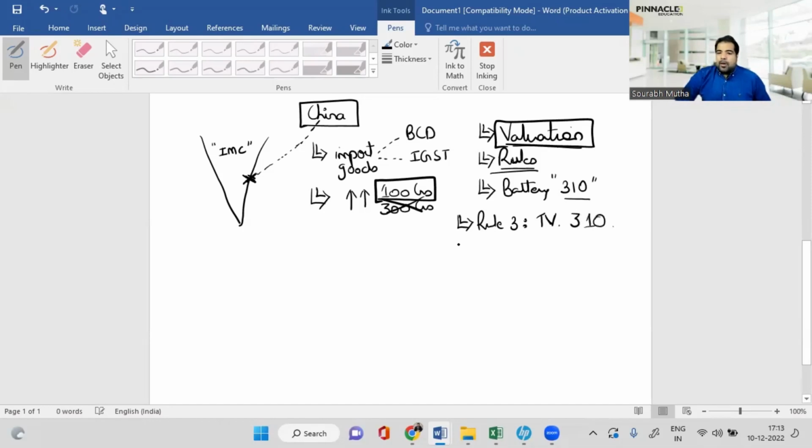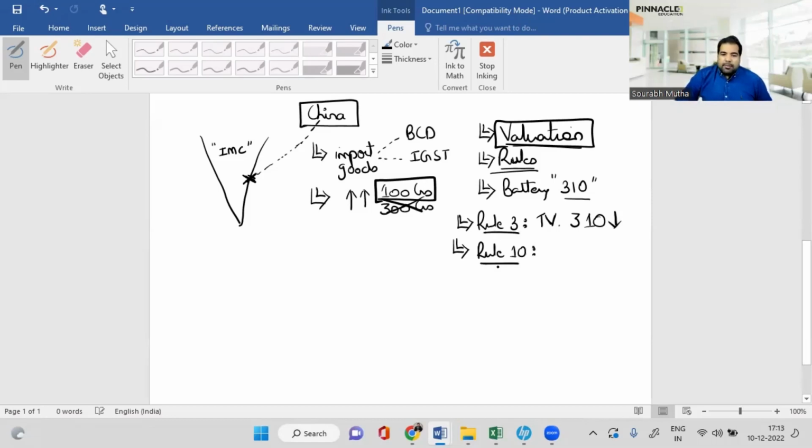All right. Now, this is what rule 3 says, but then of course we can manipulate it. Example, let's say we are on paper importing it for 310 rupees, but we are actually paying something more. Let's say we are paying about 690 rupees to them indirectly. Example, we are paying some commission separately. We are paying them some separate charges indirectly so that this value remains lower, but the government doesn't like that. So hence they say that some amounts we will have to add to this transaction value under rule 10.